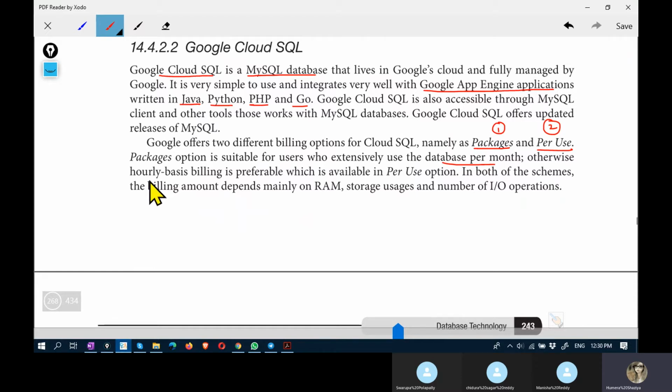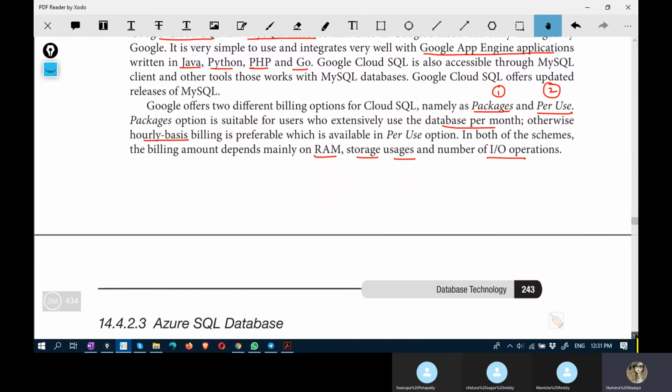It is billed on hourly basis, and it is preferable for those consumers who use database whenever they need to use it. It's not on a regular basis, it's on need basis. And billing not only depends on database, it also depends on how much RAM, storage, usages, and number of IO operations takes place while using the database.